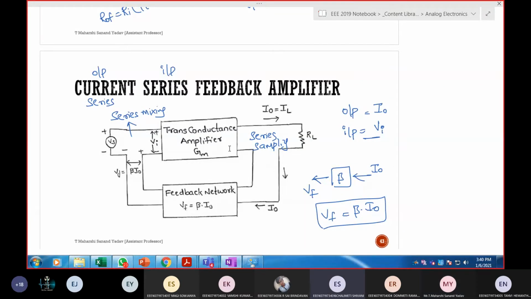Feedback is beta I naught. Why beta I naught? Because the output is current. And why VF, why not IF at the input? Input is VF because it is connected in series, which is nothing but voltage. Correct. Thank you.